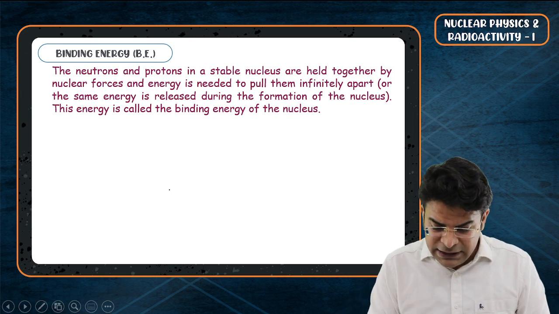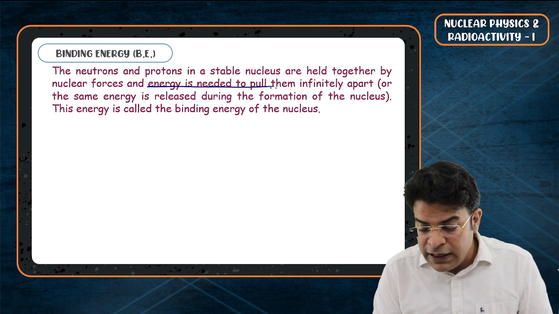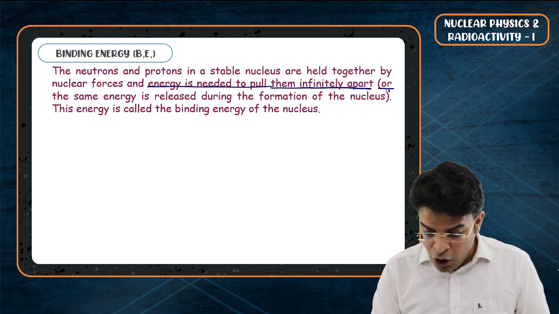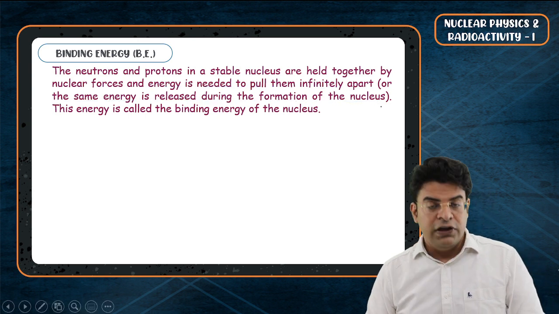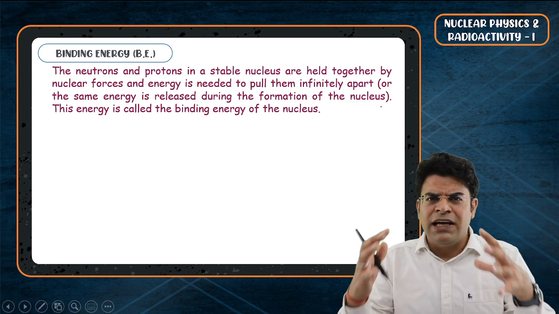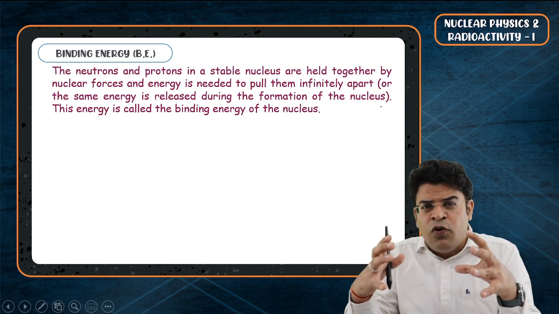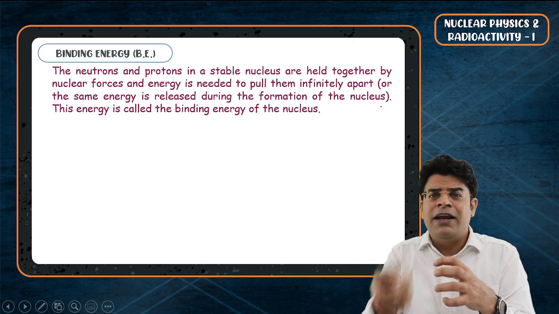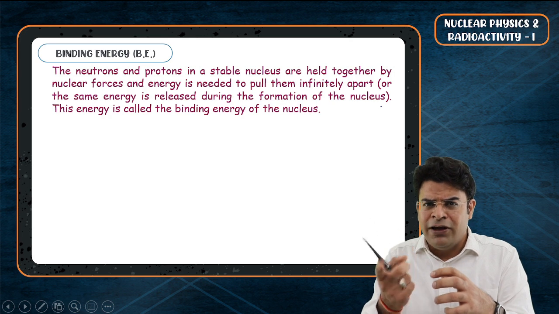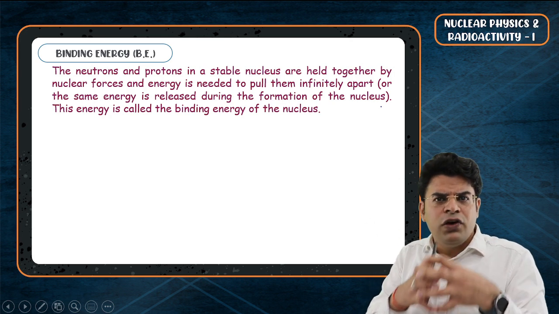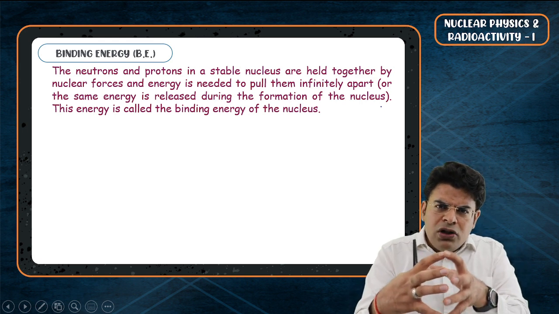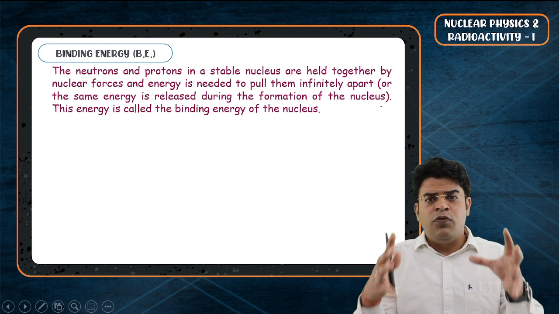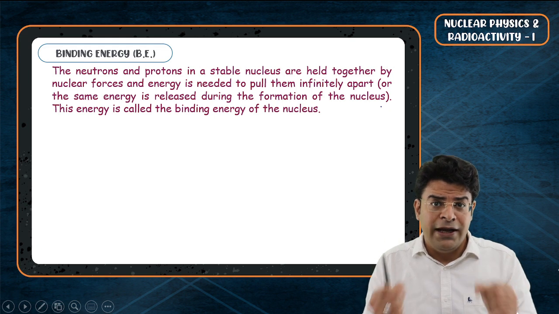Now, it says that the energy is needed to pull them infinitely apart, or the same energy is released during the formation of nucleus. When these 6 protons and these 6 neutrons came together to form the nucleus, they gave out some energy. That energy is the binding energy. Or once the nucleus has been formed, the amount of energy that has to be given to separate all these nucleons again to infinite separation, that is called the binding energy.